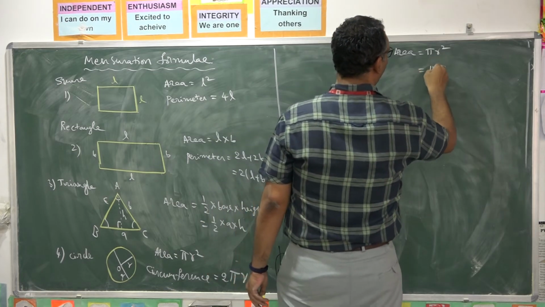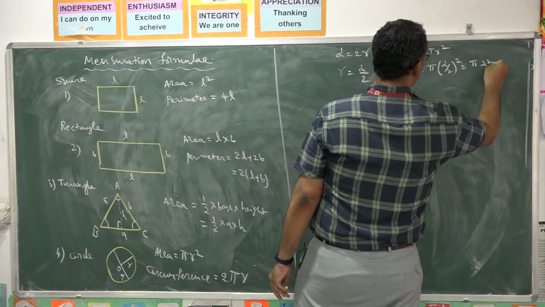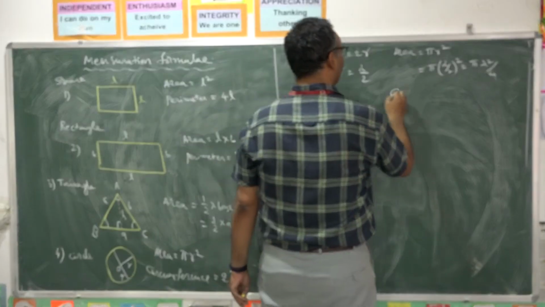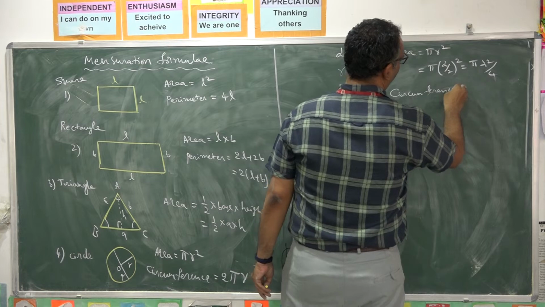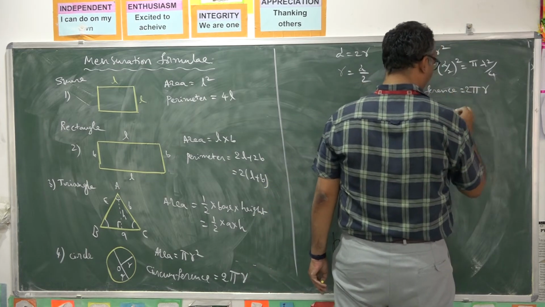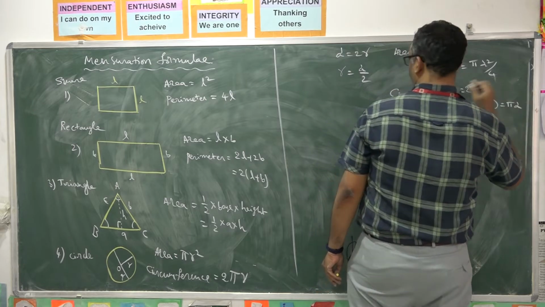You can write it as pi into (d by 2) whole square, that is pi d square by 4. Similarly, circumference: the general formula in terms of radius is 2 pi r. So you can write it as pi into 2r, that is pi d.